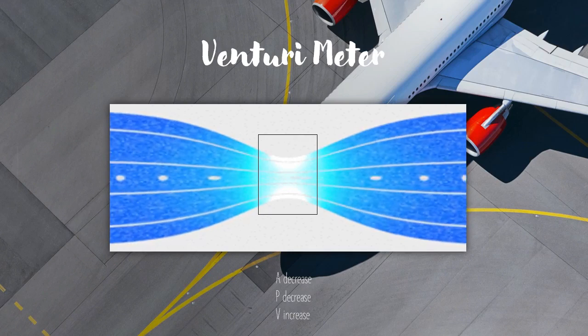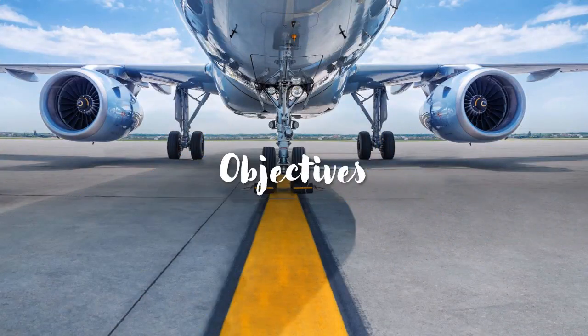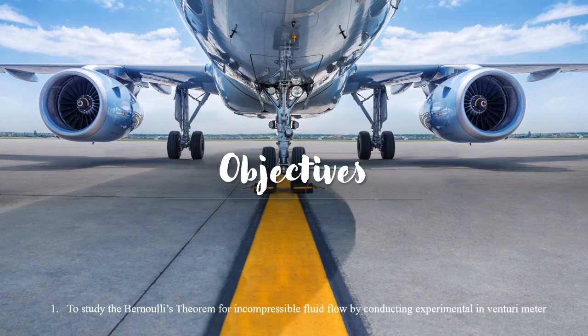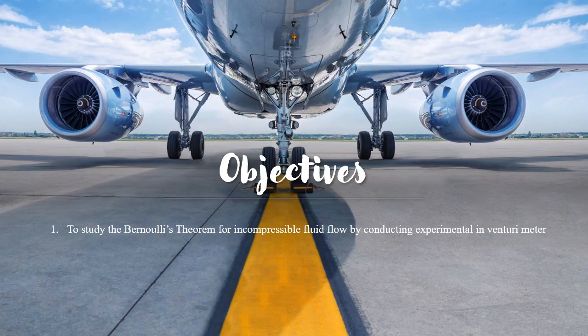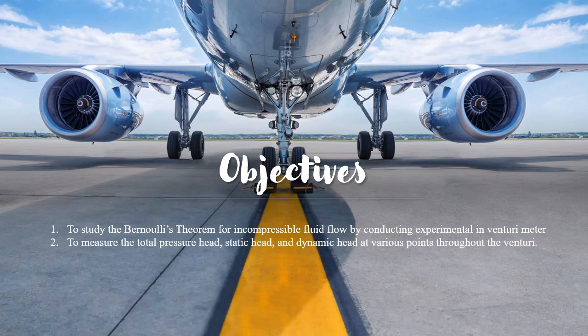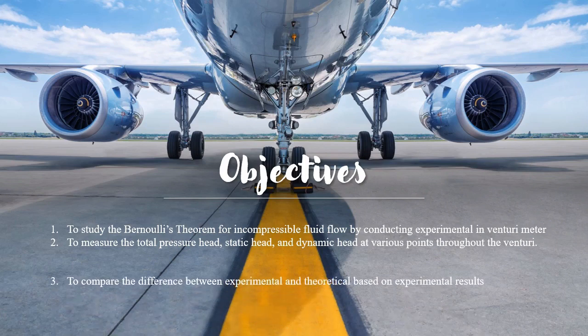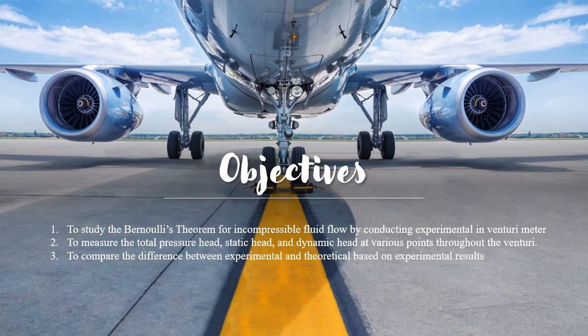So without wasting our time, let's know our experimental objectives. First, we want to study the Bernoulli theorem for incompressible fluid by using a Venturi meter. Next, we want to measure the total pressure head, static head, and dynamic head at various points throughout the venturi. And lastly, we want to compare the difference between experimental and theoretical.